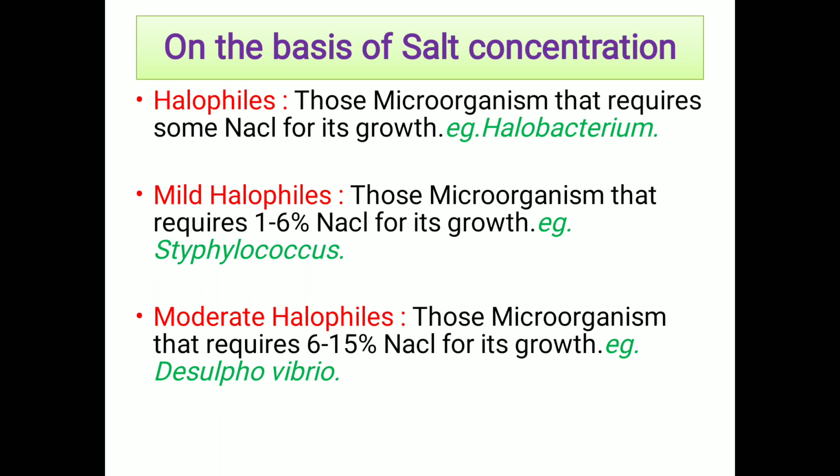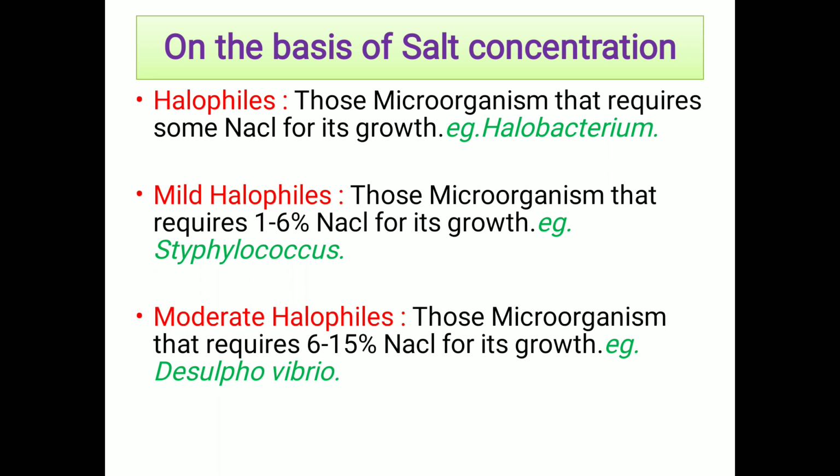For example, Halobacterium. Then mild halophiles means those bacteria or microorganisms that require an NaCl concentration of 1 to 6% for their growth, so they are called mild halophiles.